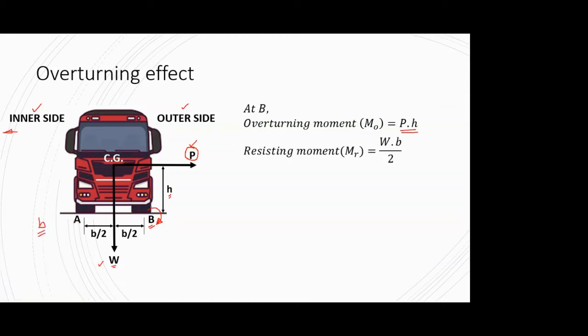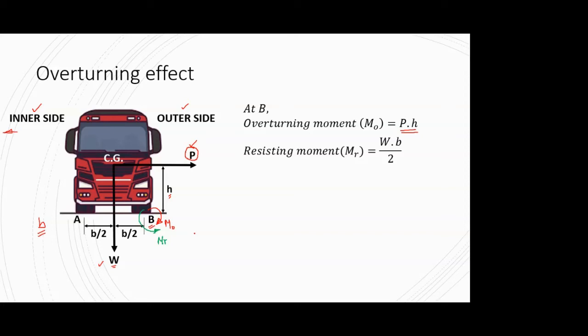Because if you find the direction of this moment, again keep your thumb at B and rotate your index finger in the direction of force W. So this will be the direction of the moment MR. The green one is the resisting moment MR, and the red one is the overturning moment MO. If you see, both are opposite in direction.